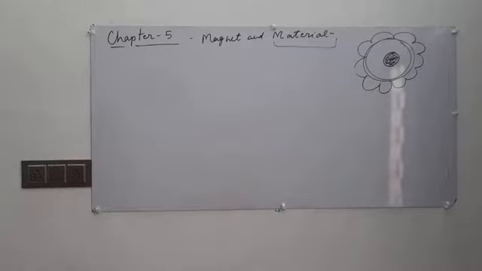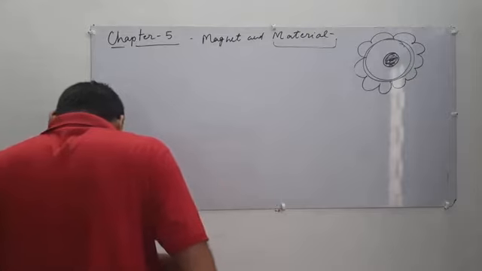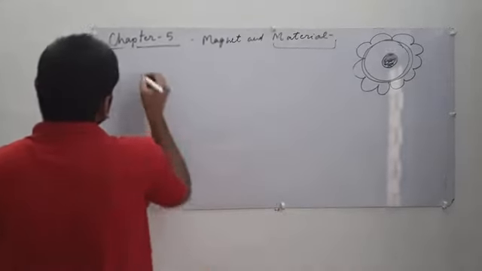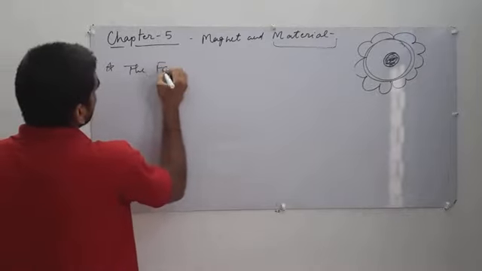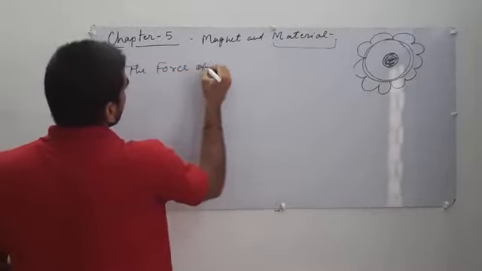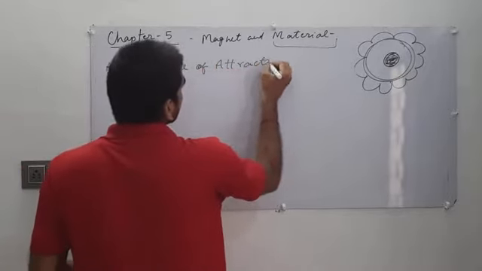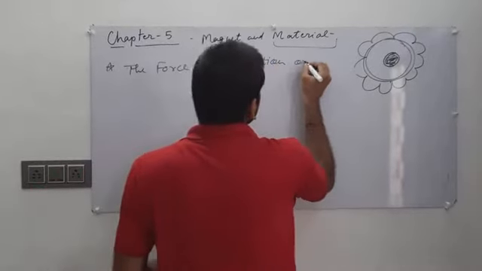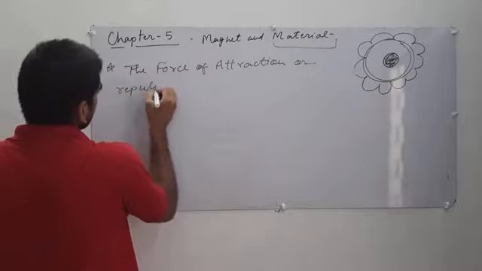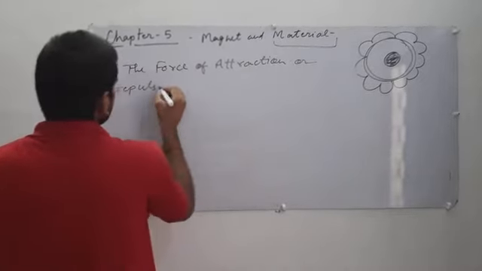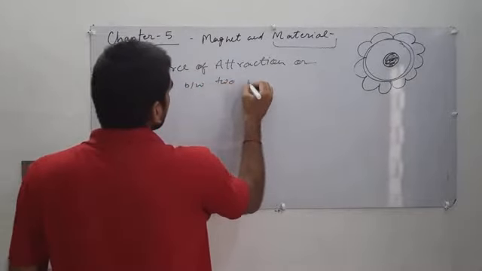The magnetic force, the force of attraction or repulsion between two poles of a magnet.